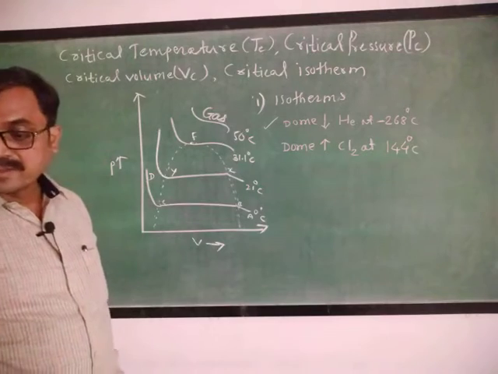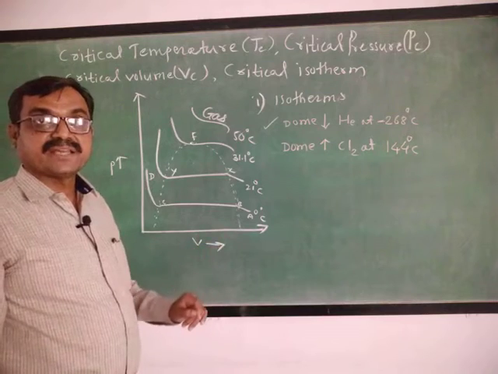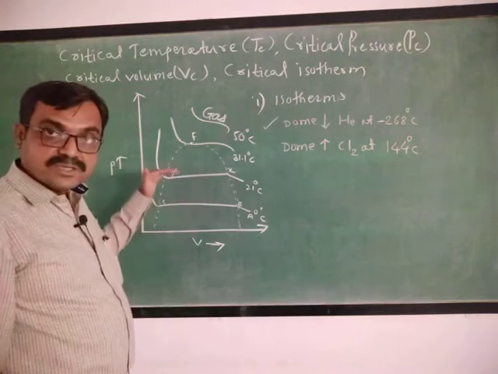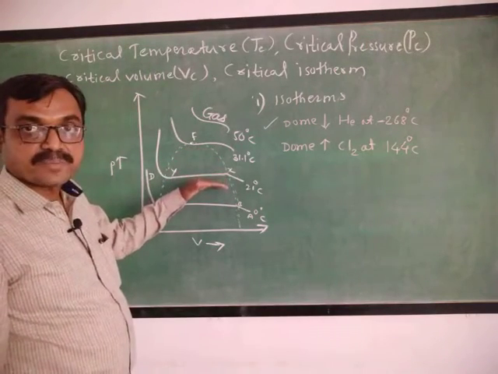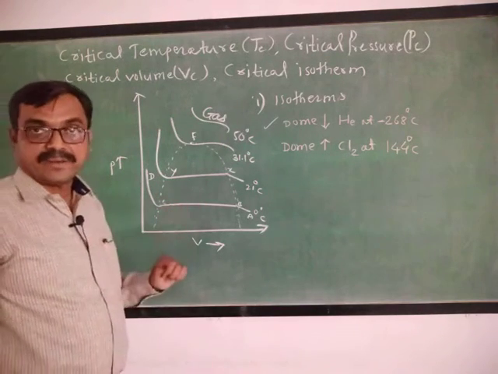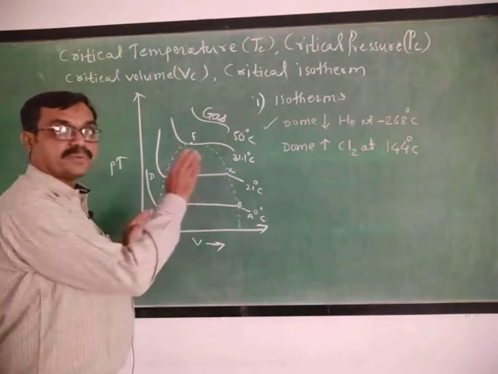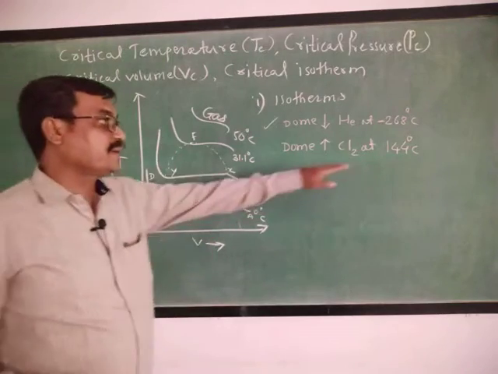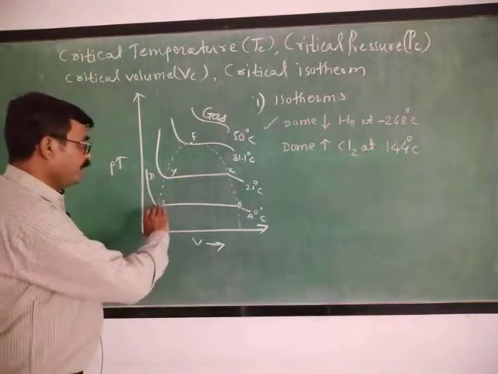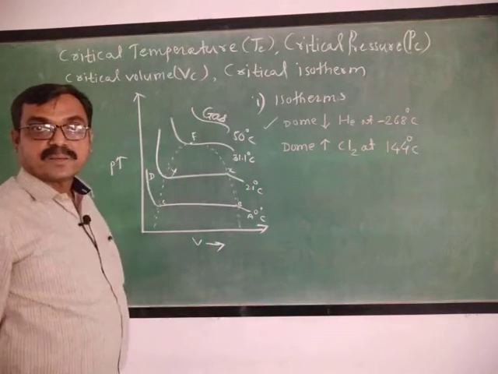Now if we take the example of chlorine, again such a dome shaped curve is observed, but this dome shaped curve for chlorine is observed at a temperature of 144 degrees Celsius, and it will be observed above the dome shaped curve of carbon dioxide.